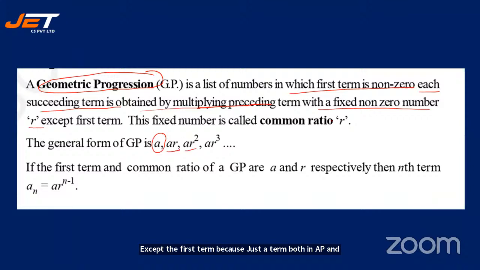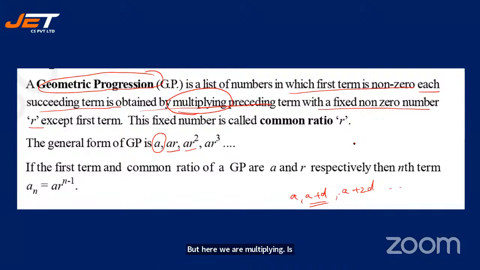In AP, we got A plus D, like that, isn't it? So here, the first term is A. For the second term, you are multiplying R to the first term, so AR. But in AP, we added, isn't it? A plus D, then A plus 2D. Like that, we added. But here, we are multiplying. Is it clear, students?